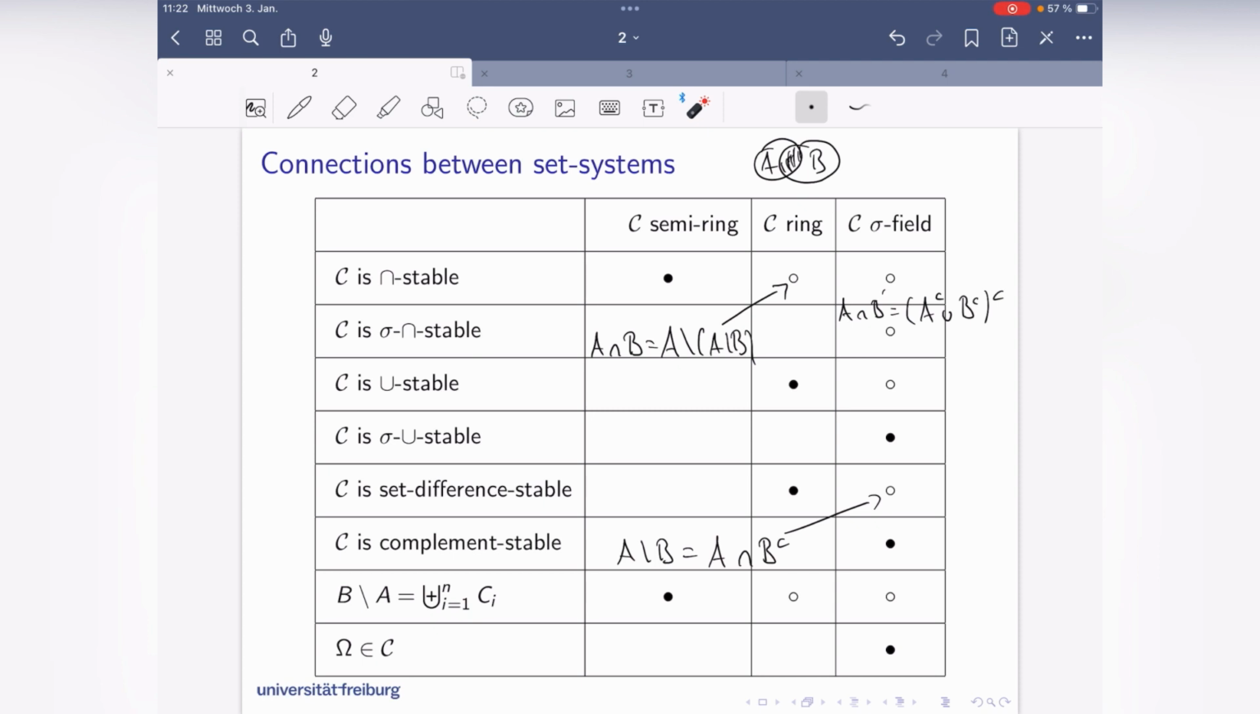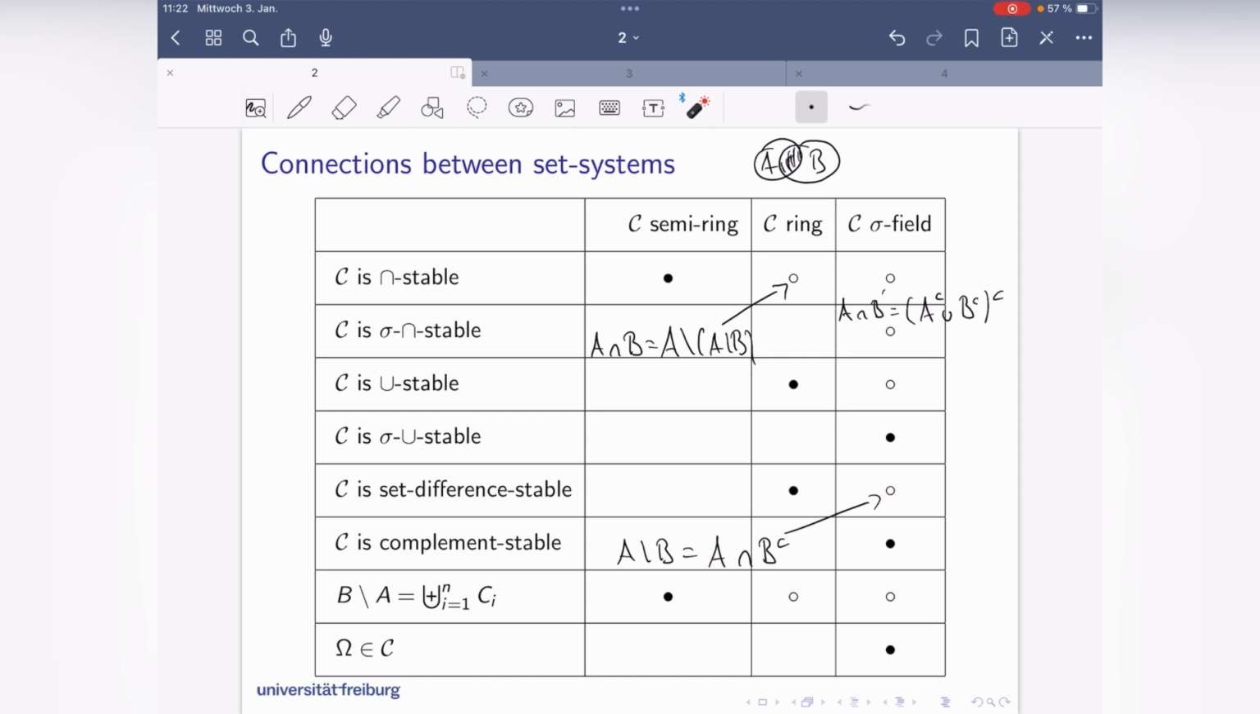So the sigma field is complement stable. So this here is in the sigma field. This is also in the sigma field. The union is also in the sigma field, because it has to be sigma union stable, but then it's also union stable because you can just use the same set over and over again. So this here is in the sigma field, and then with a complement, because it's complement stable, that's also in the sigma field. So sigma fields are intersection stable. And for this reason, they are also set difference stable.